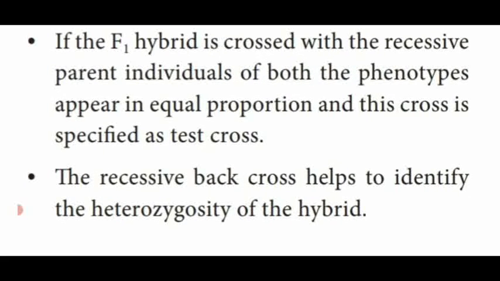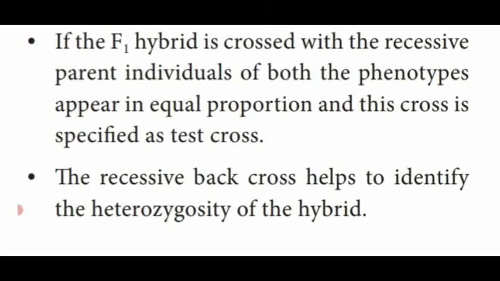And also, with the help of the backcross, we are able to identify the heterozygosity. Heterozygosity, what is that? Different alleles, for example, capital T with a small t. That is said to be heterozygosity, and the heterozygosity of a hybrid is proved by the backcross. Dear students, at this time you have to recall an advantage of test cross.